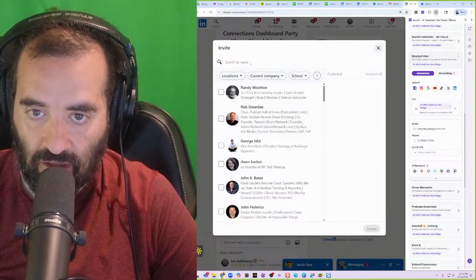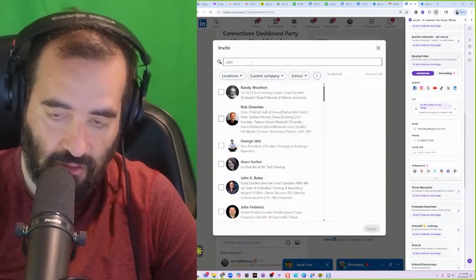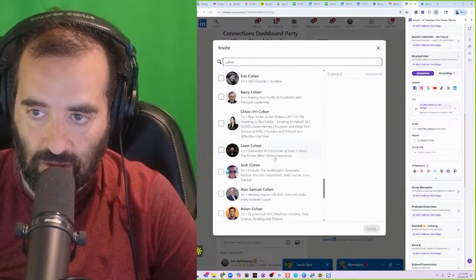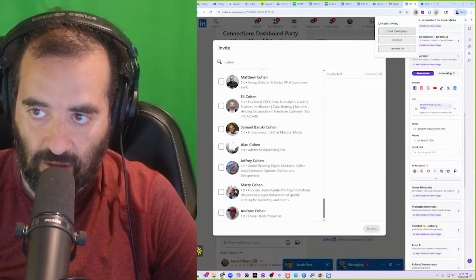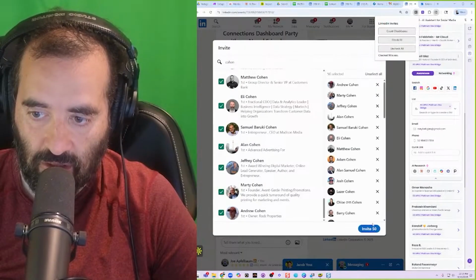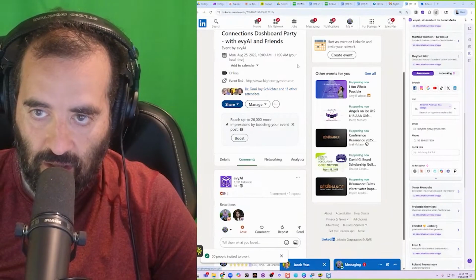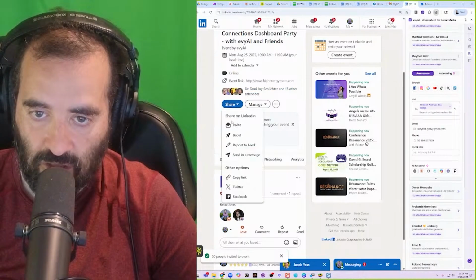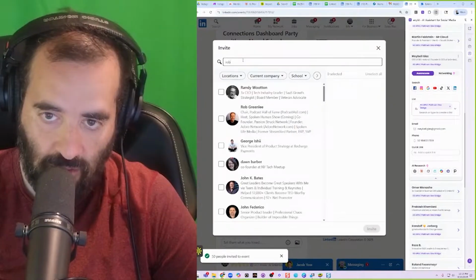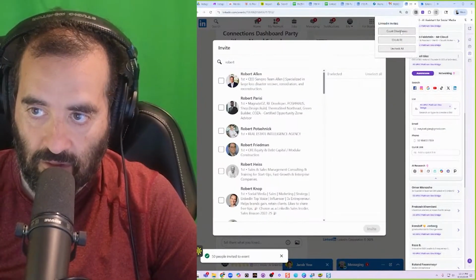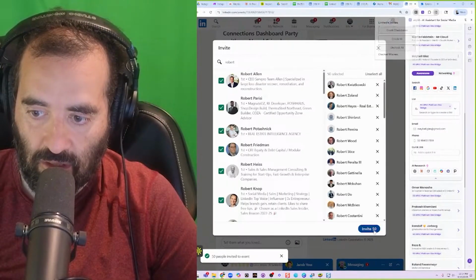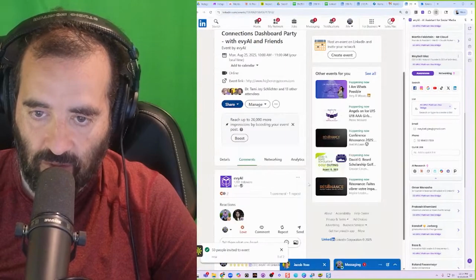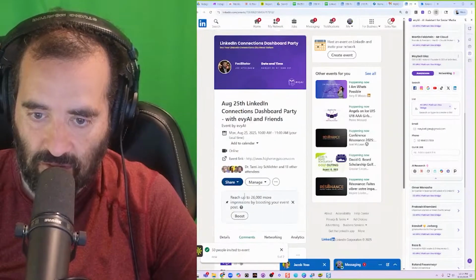Now, if I wanted to target people based on last name, so for example, Cohen, these are all the Cohens that I'm connected to. I'm going to have to use a special extension that will send a message to all the Cohens. If I wanted to message all the Roberts, I can go to where it says share, invite. I'm going to search Robert and of course, count, check, send. So now we're about 500. We're about halfway done. So what's another strategy to invite people?